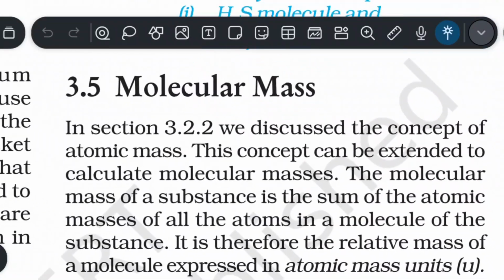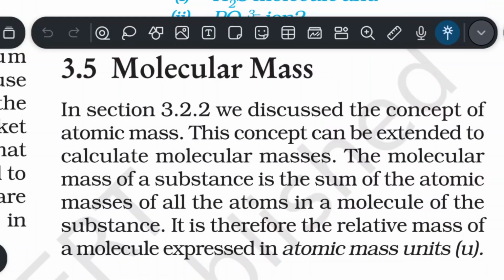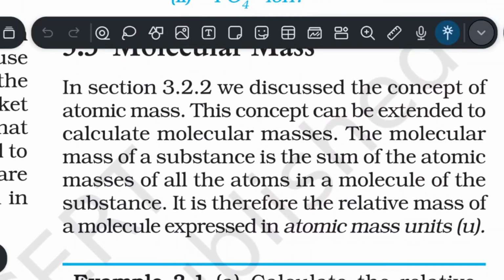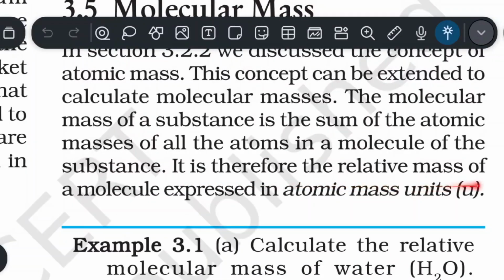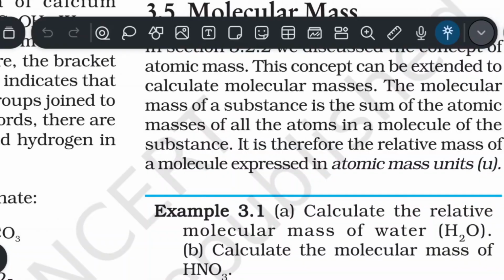Now let's discuss 3.5, molecular mass. In section 3.2.2 we discussed the concept of atomic mass. This concept can be extended to calculate molecular masses. The molecular mass of a substance is the sum of atomic masses of all the atoms in a molecule of the substance. It is therefore the relative mass of a molecule expressed in atomic mass unit, which is u.